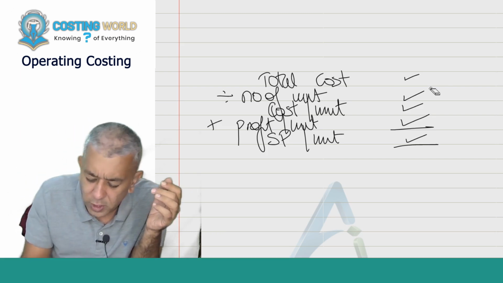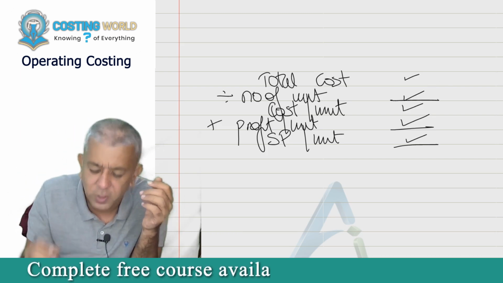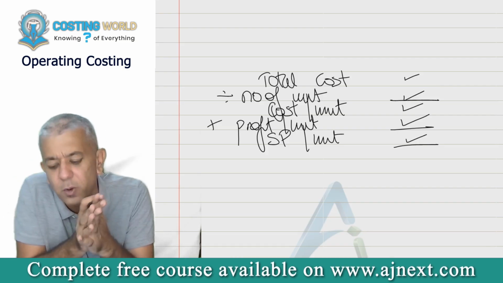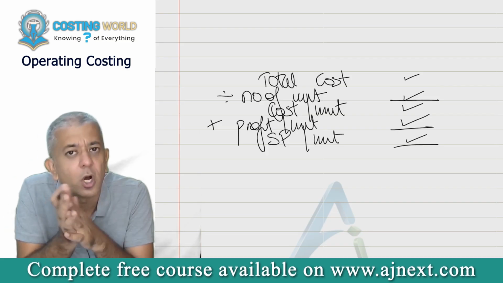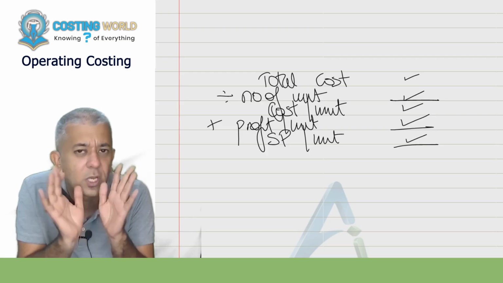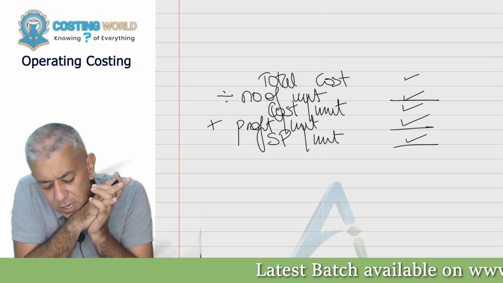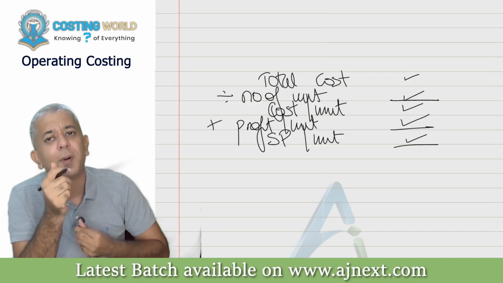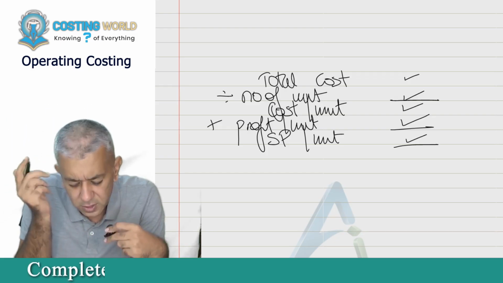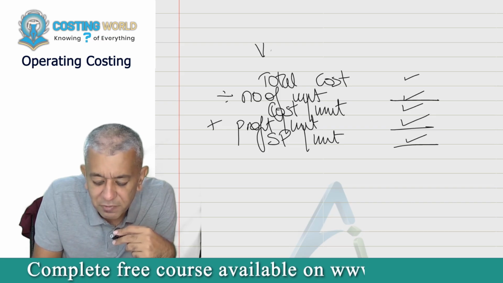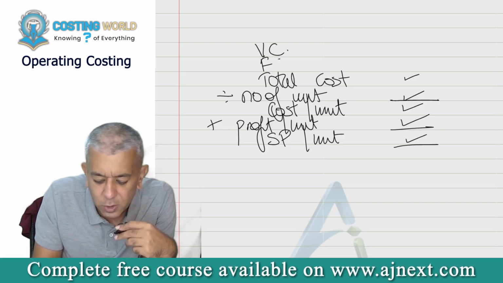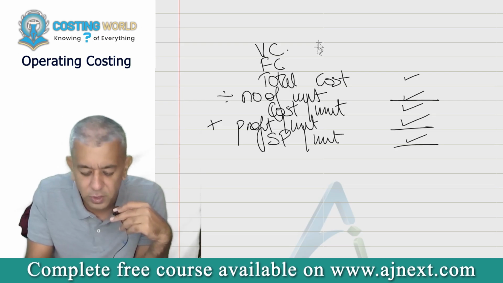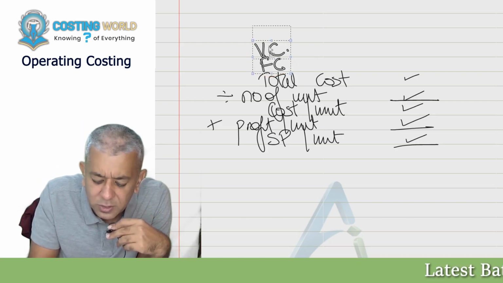Once you get your total cost, then divide by number of units, and you will arrive at cost per unit. One other thing: with total cost in this particular case, let's try dividing our total cost into two parts. Which two parts? Some cost will be variable in nature, and some cost will be fixed in nature. So you can have these two categories of cost.